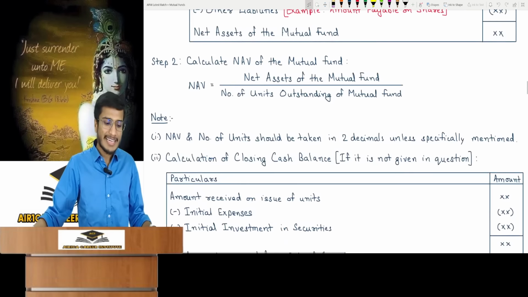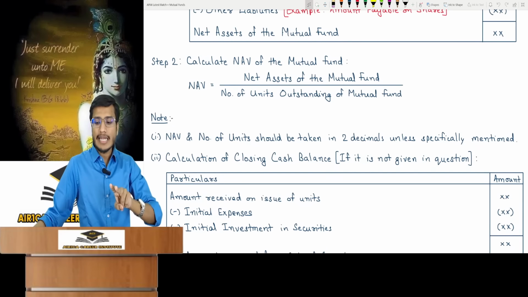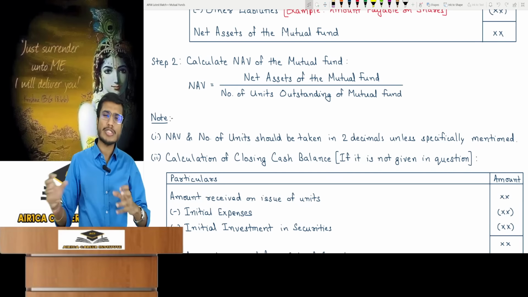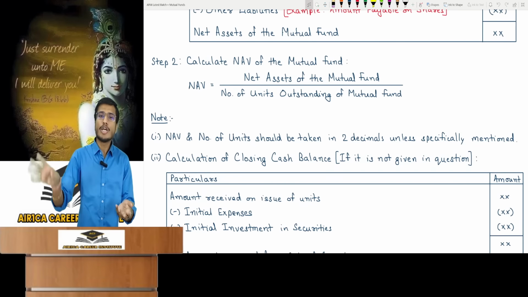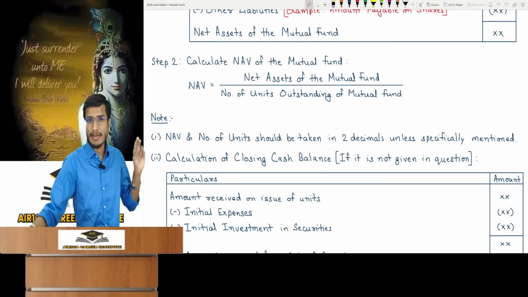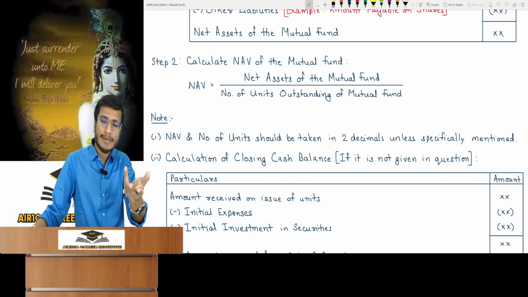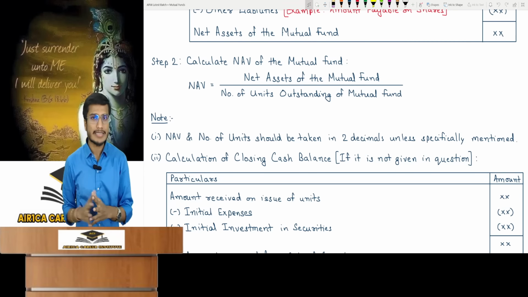Calculating the mutual fund's NAV is a very simple two-step process, and questions are generally based on it. Remember these points for the exam. Always calculate NAV and number of units to 2 decimal places, unless the question specifies otherwise or asks for complete rounding. Use 4 decimal places if specified. Unless specified, always calculate NAV and units to 2 decimal places. Since NAV is price per unit, there's no problem with that. It will be in 2 decimal places.